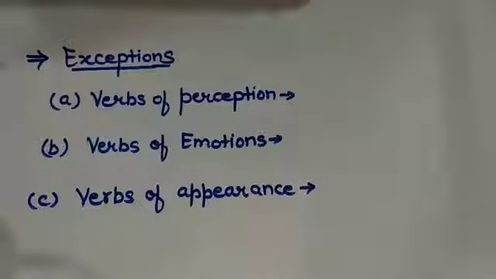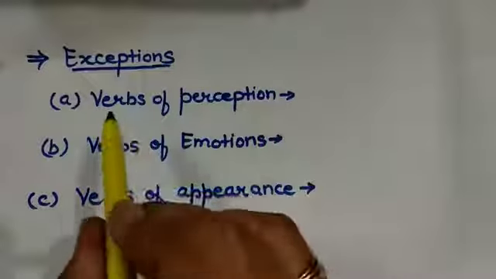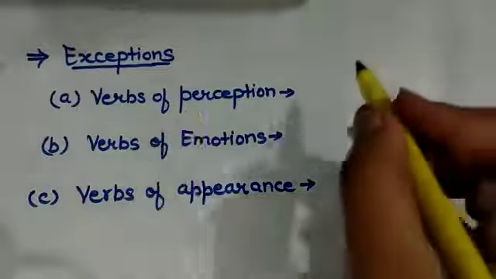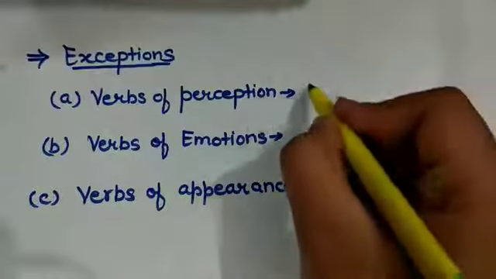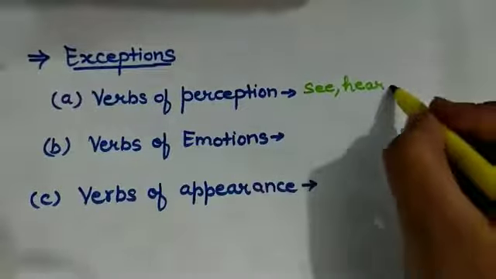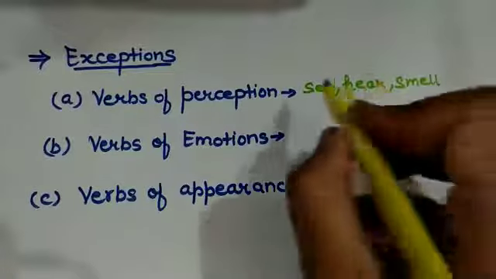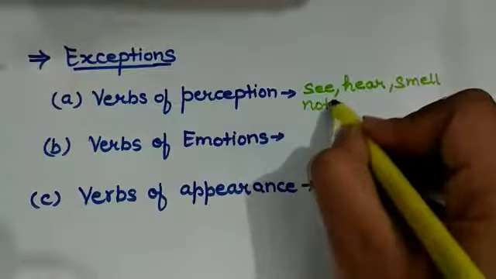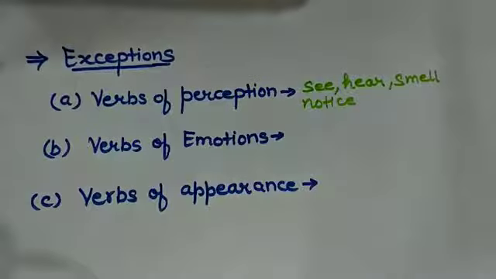Now, let us see the exceptions in the case of present continuous tense. A few verbs are not used in the continuous form. That means they don't take the ing form. Such verbs are verbs of perception. Verbs of perception can be see, hear, smell, and notice. These kinds of verbs are not used in the continuous form.